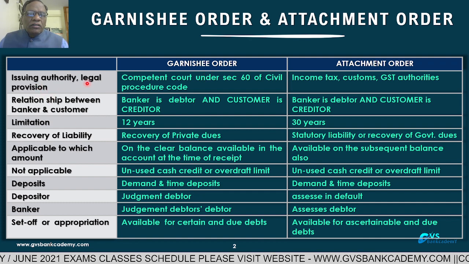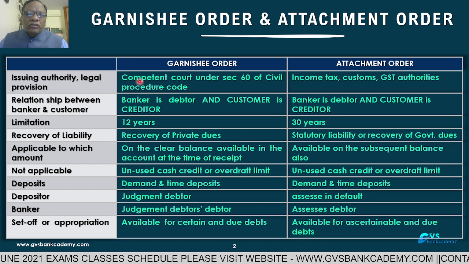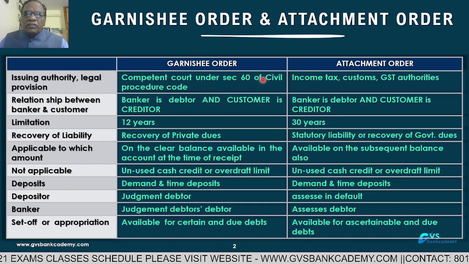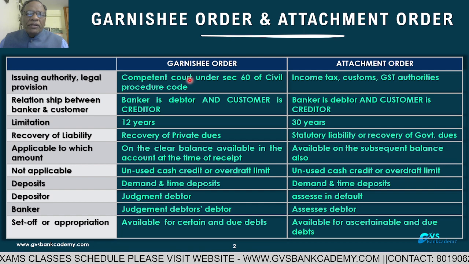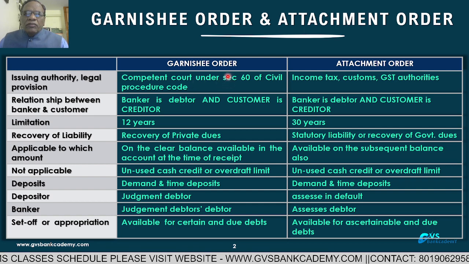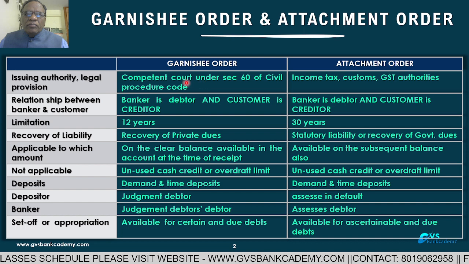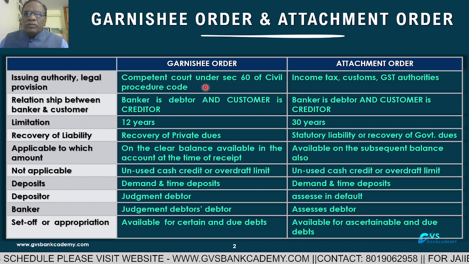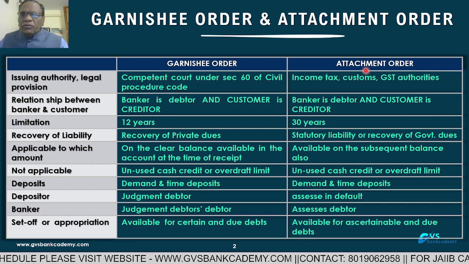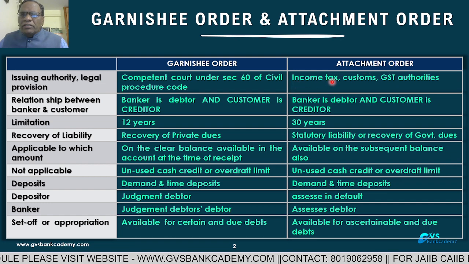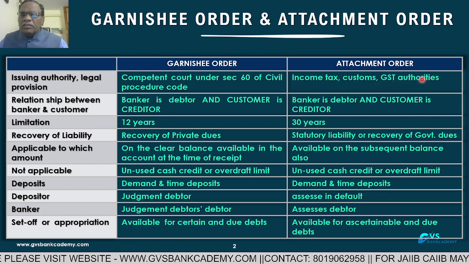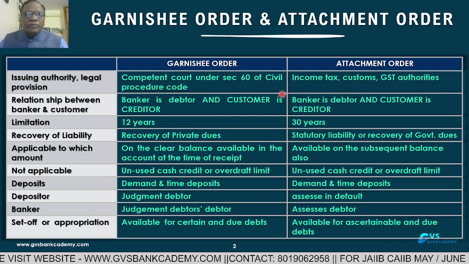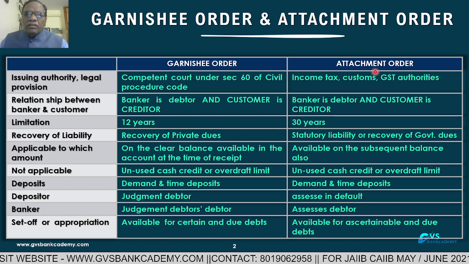Issuing authority or legal provisions: what are they? A garnishee order is issued by a competent court under Section 60 of the Civil Procedure Code. An attachment order is issued by the income tax authorities, customs and GST authorities for recovery of their government dues. This is the garnishee order and attachment order.